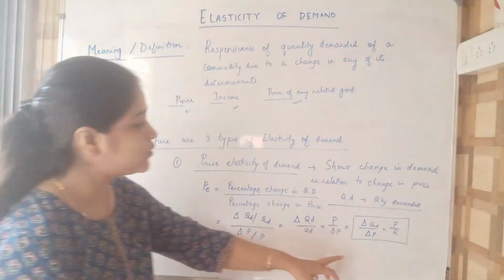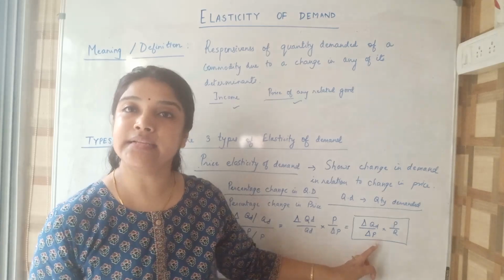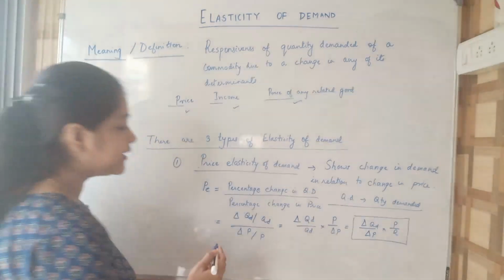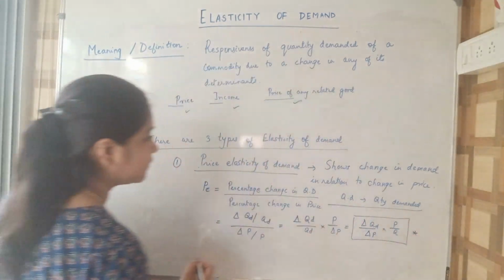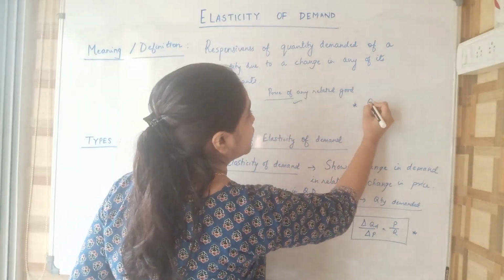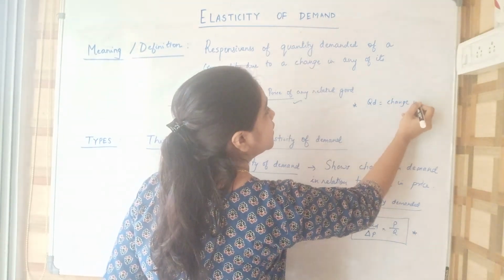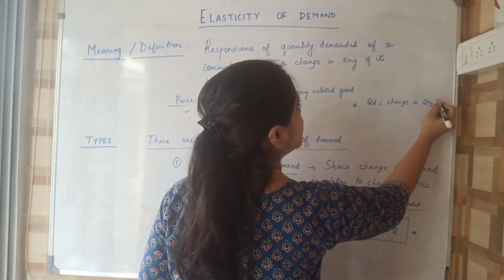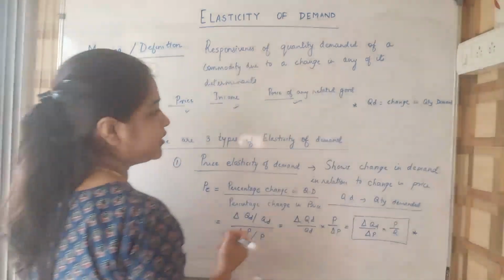Okay, what is the formula to calculate price elasticity of demand? That is delta QD by delta P into P by Q. Now what is the meaning of delta QD? Okay, just writing it here, putting a star mark here. Now QD is change in quantity demanded of the commodity.